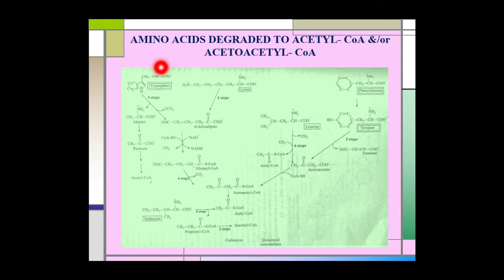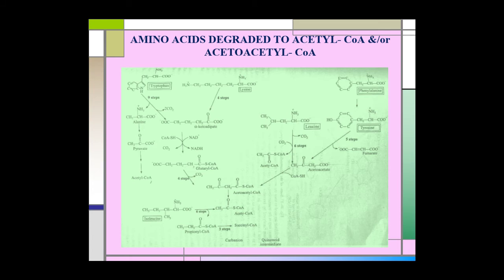The degradation pathway of tryptophan is the most complex of the amino acid catabolism in animal tissue. A portion of tryptophan gives rise to acetyl coenzyme A by two different pathways. First via pyruvate to acetyl coenzyme A, or first it gets converted to acetoacetyl coenzyme A and then acetoacetyl coenzyme A gives rise to acetyl coenzyme A. This pathway is completed in 9 steps.